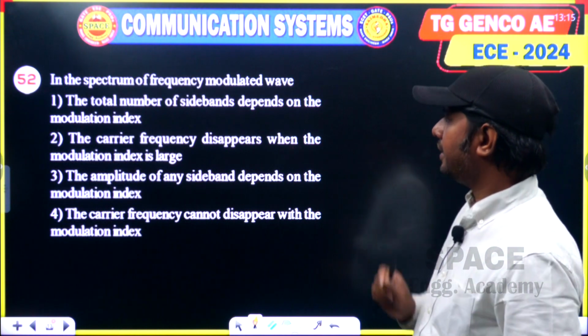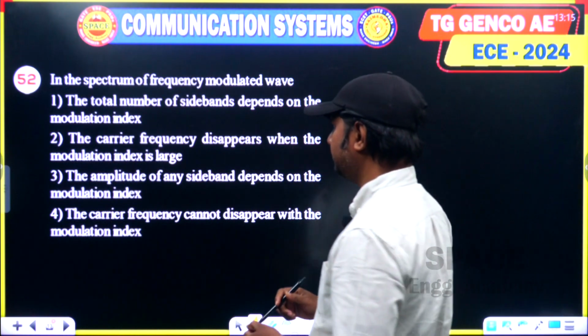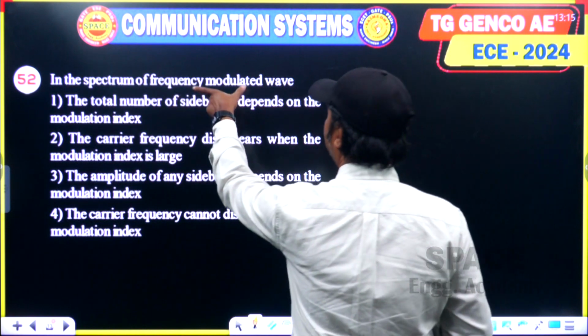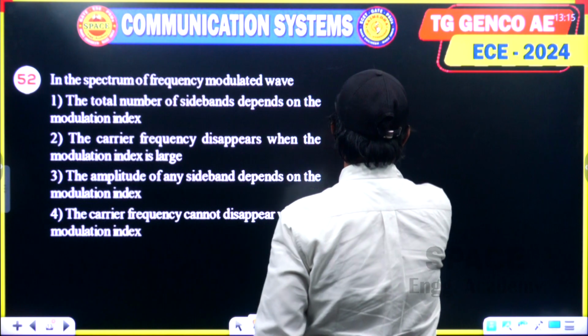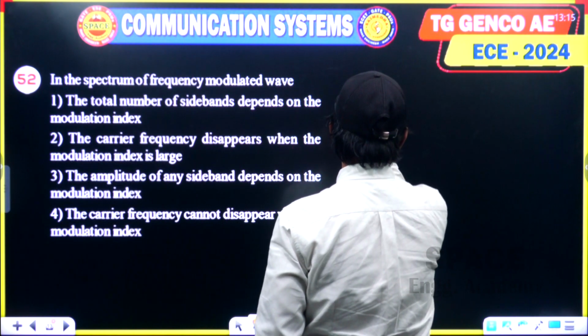This question can be solved like this. A frequency modulated wave generally means wideband frequency modulation. Do you remember the expression for wideband frequency modulation?